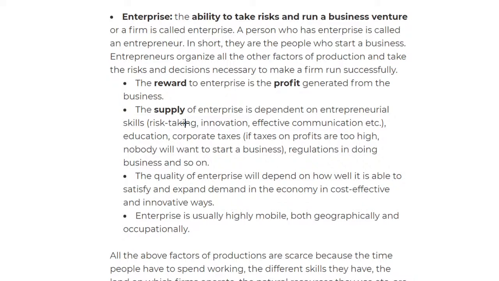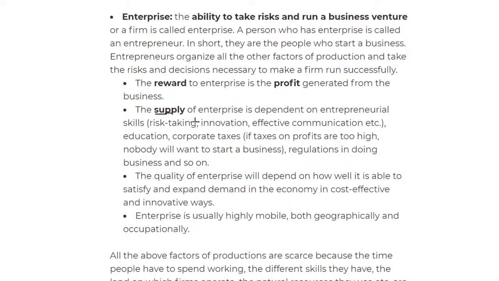Finally, we move on to enterprise. Enterprise is basically the ability to take risks and run a business venture of a firm. It basically ensures that the people who start a business, entrepreneurs, organize all the factors of production, and they take the risks and decisions necessary to make the firms run successfully. The reward for enterprise is generated from the business. So this is profit.